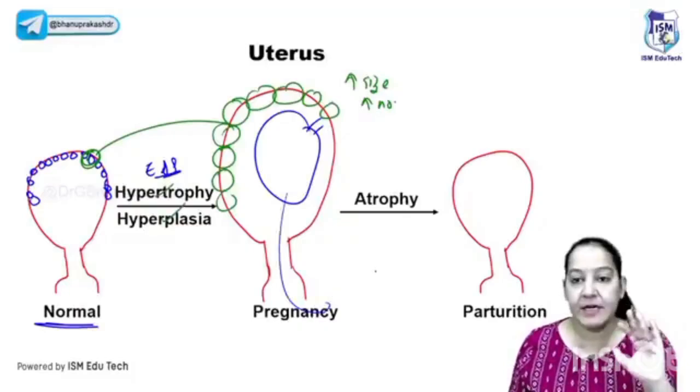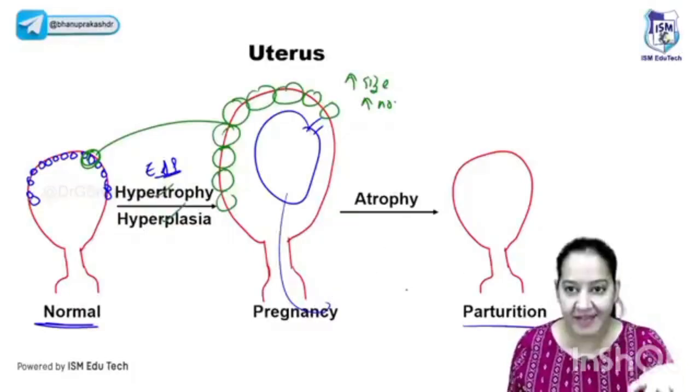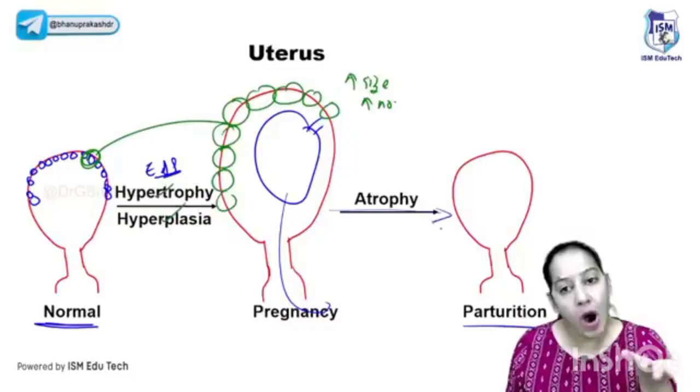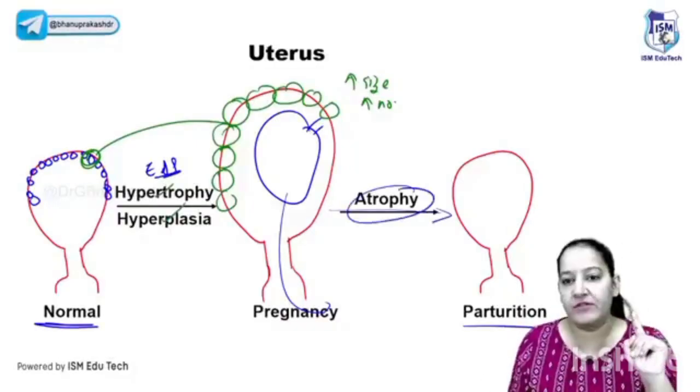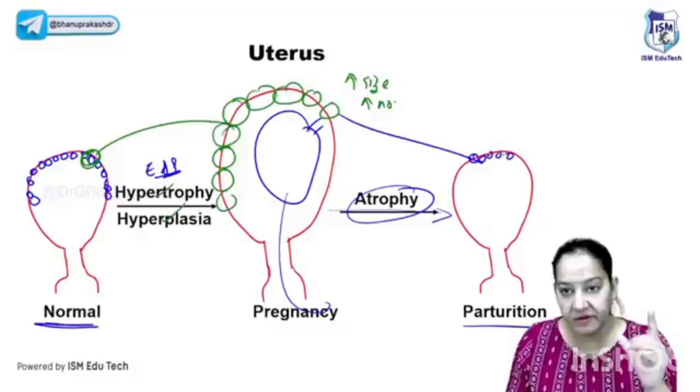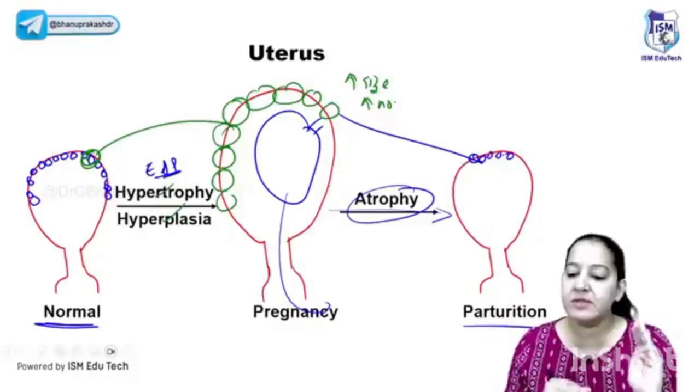The delivery of the child, the fetus, the newborn, already took place. Now, parturition: during the next 2-3 months, the uterus again becomes normal size. So how does it shrink in size again? Because of atrophy of the cells. These cells undergo reduction in size. Whatever cells were increased, now they undergo reduction in size, and because of which there is parturition.